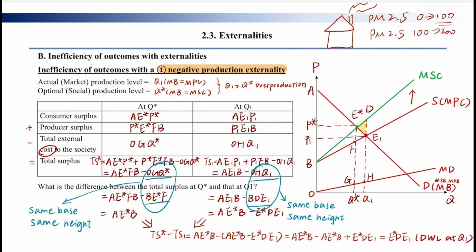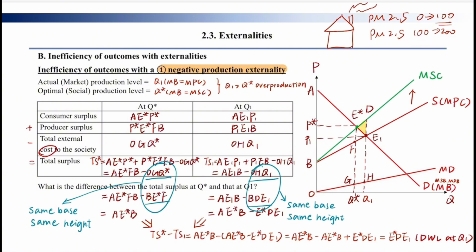So why does the damage per unit increase as Q increases? For example, there is a factory polluting every day, and the PM 2.5 increases from 0 to 100, and later the PM 2.5 increases from 100 to 200. In these two processes, the additional pollution is the same, but obviously the later one is more harmful to our body. So this is the reason why the MD curve is upward sloping.